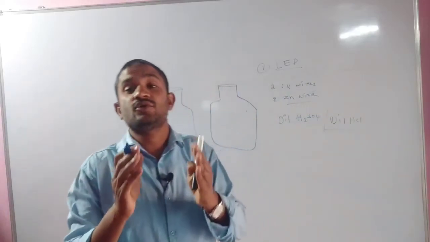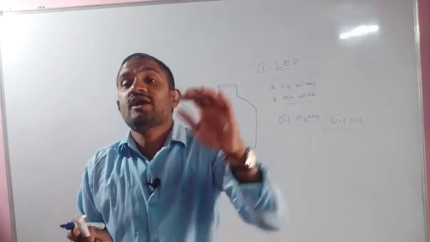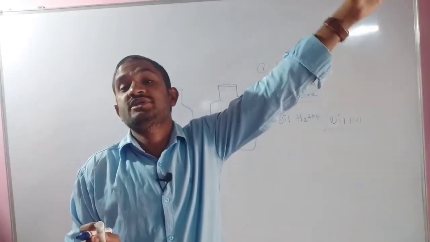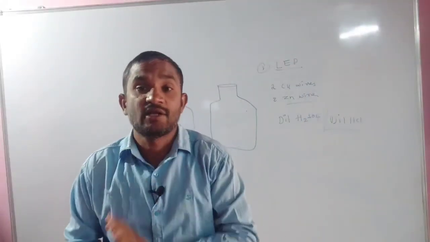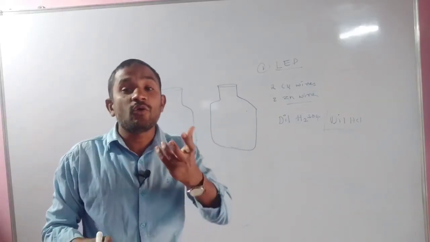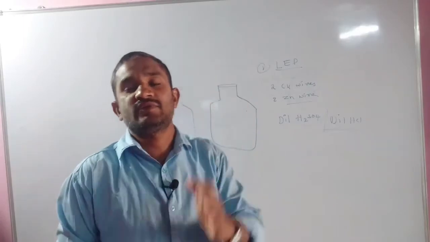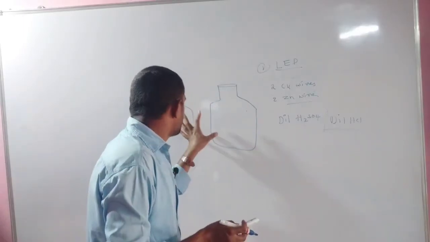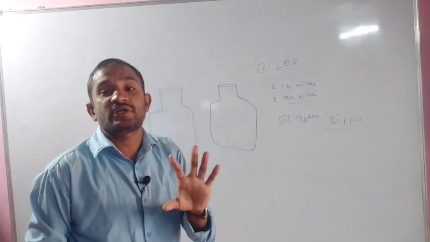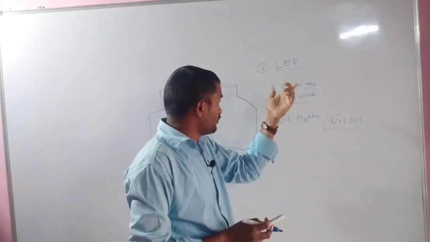Just now I explained about the cell which we get in our shop, how it works. But what we have to do is make our own cell. To make our own cell, what kind of materials we require, I am telling: two empty bottles, two copper wires, and two zinc wires.